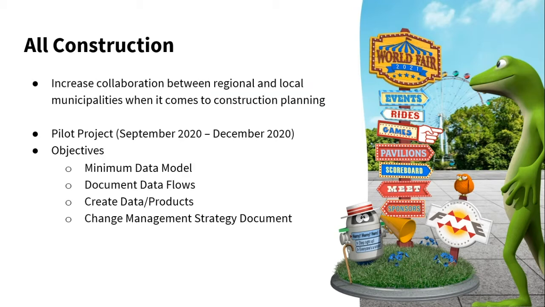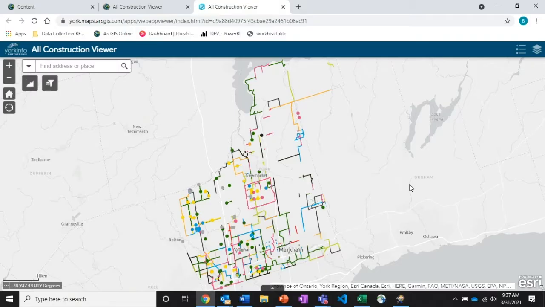What I'm going to showcase right now is a proof of concept, or at least one of the outputs of the All Construction pilot project, which is a map that showcases all of this data in one location. So I'm going to show that now. So this is the All Construction viewer. One of the products that came out of the pilot project that we had back in 2020 is the map itself. And what you're seeing here is an amalgamation of all the data that was shared by the pilot teams.